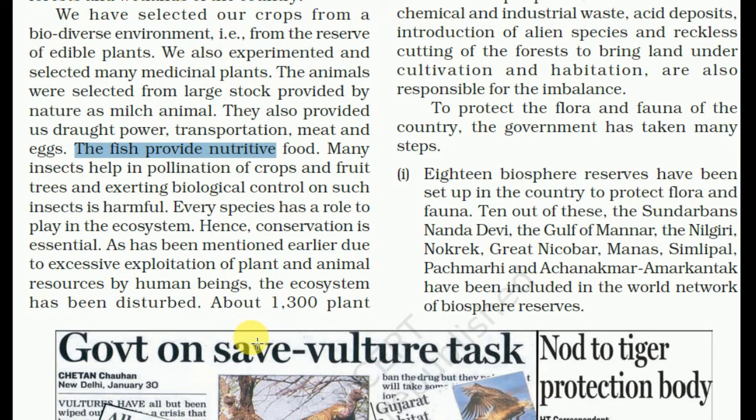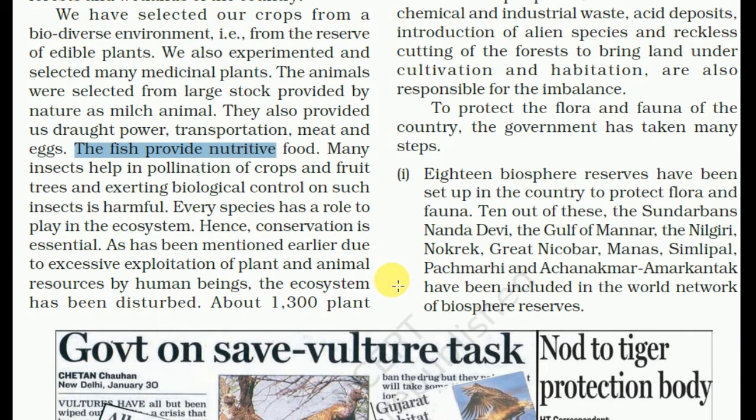Many insects help in pollination of the crop and fruit trees, and exerting biological control on such insects is harmful. Every species has a role to play in the ecosystem. Hence, conservation is essential. As has been mentioned earlier, due to excessive exploitation of plant and animal resources by human beings, the ecosystem has been disturbed.